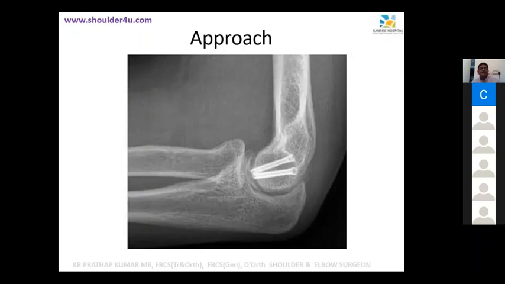Coronoid. Yes, sir. What is the terrible triad? Sir, it's an elbow dislocation, radial head fracture, and coronoid process fracture. Okay, very good, very good. And Akhil Junior, what is attached to the anteromedial facet of coronoid? Anteromedial aspect. Anterior bundle of medial collateral ligament. Exactly, exactly. I think we have done that. We are done with that. Okay, thank you very much. If you want to ask any question.